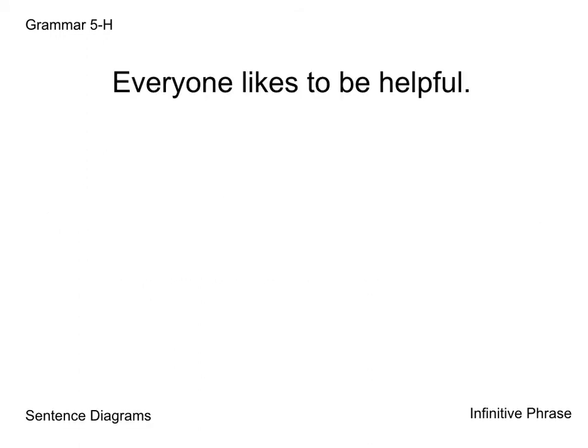Our first sentence is everyone likes to be helpful. Let's identify our subject as everyone, and everyone is completing the action of liking, so we're going to double underline that. And then we have the phrase to be helpful. I'm going to bracket that.